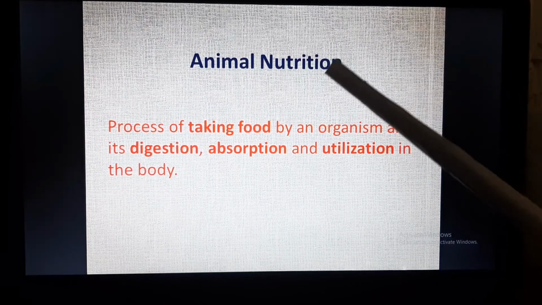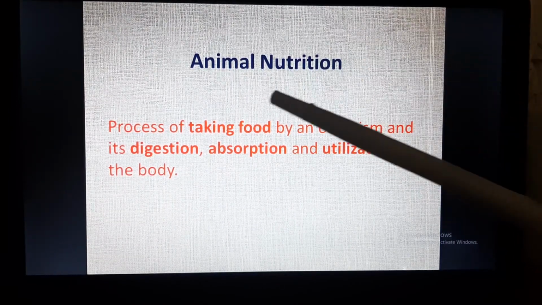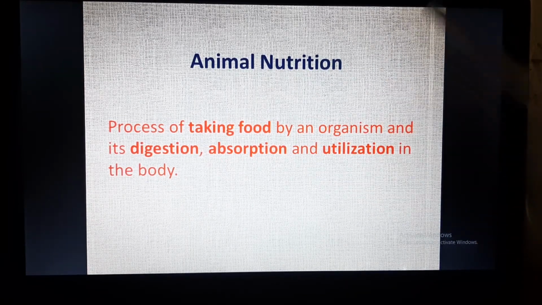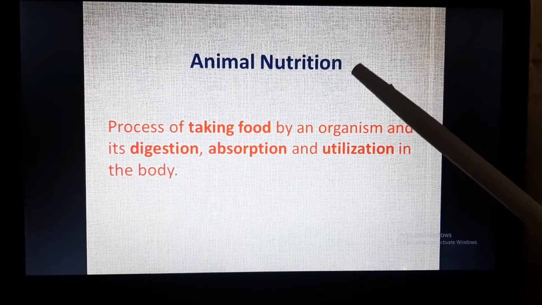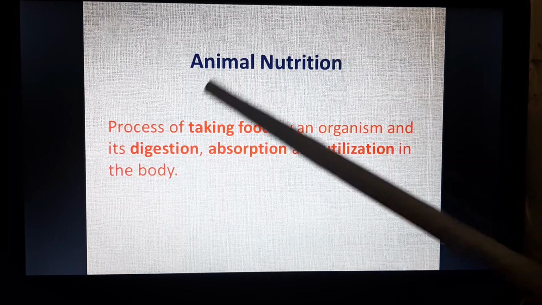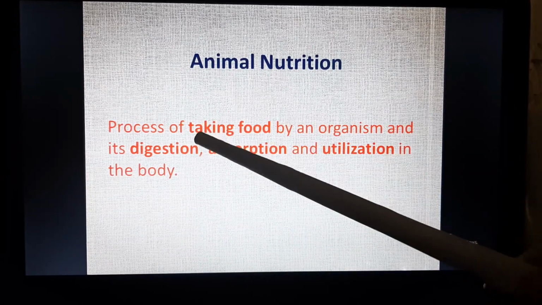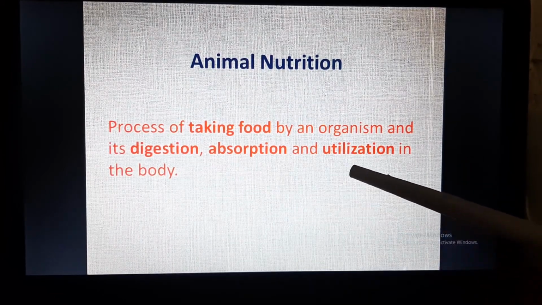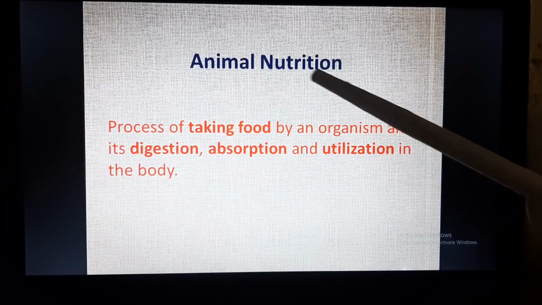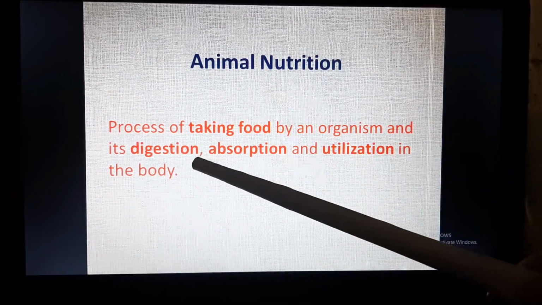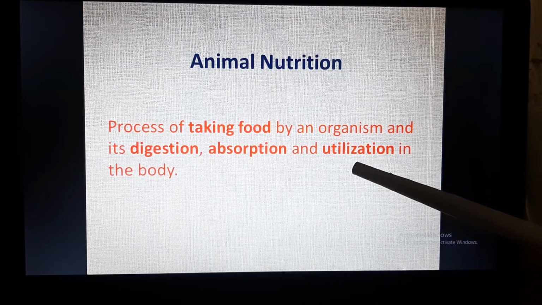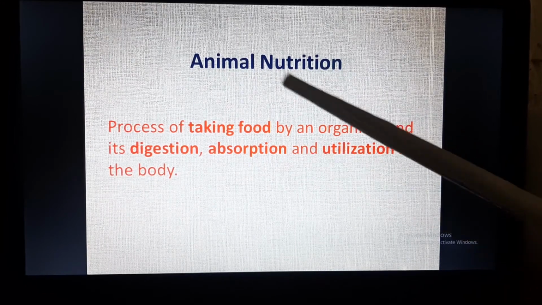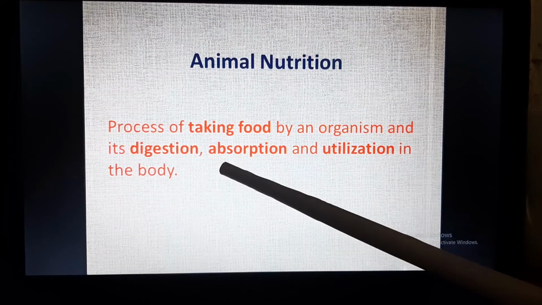Now we will study the definition of nutrition, because the name of the chapter is nutrition in animals. So for that we need to know the definition of nutrition. What is nutrition? Nutrition is the process in which an organism takes in food, and its digestion, absorption and utilization. That means nutrition includes intake of food first, second digestion, third absorption and fourth utilization. This is called nutrition. So what is nutrition? Nutrition is taking food by any organism and its digestion.